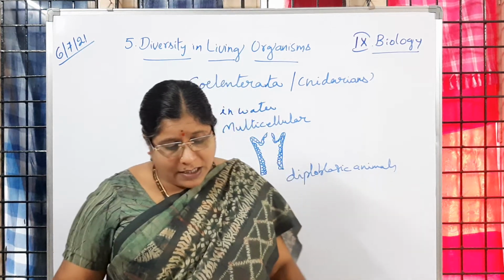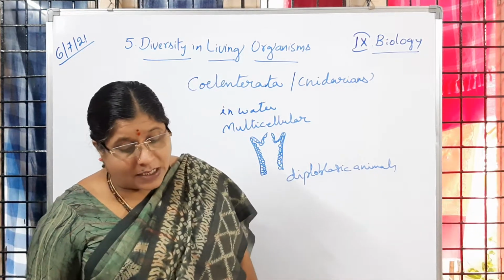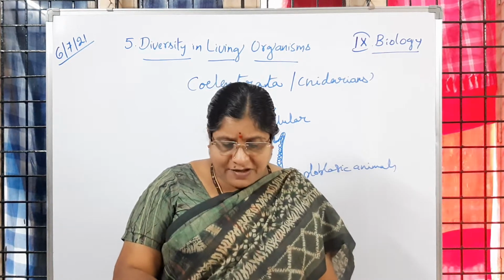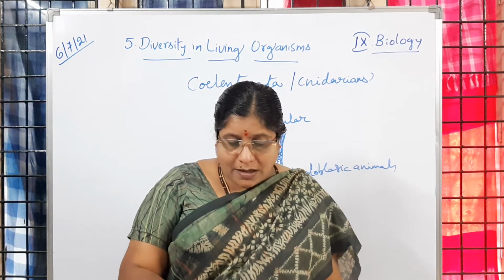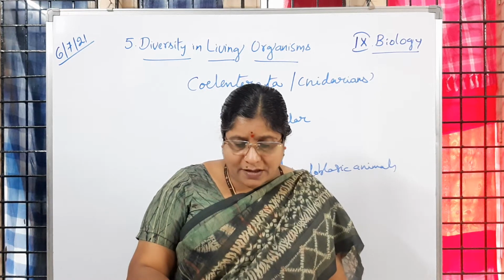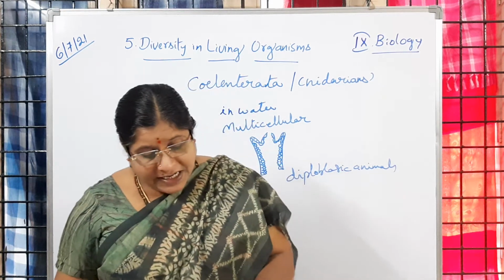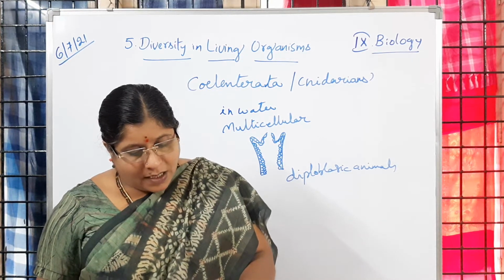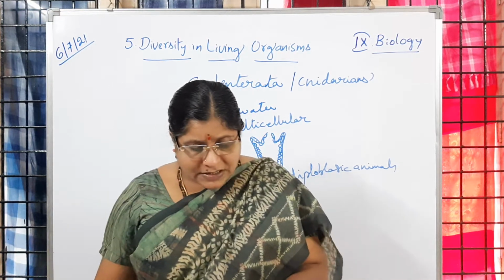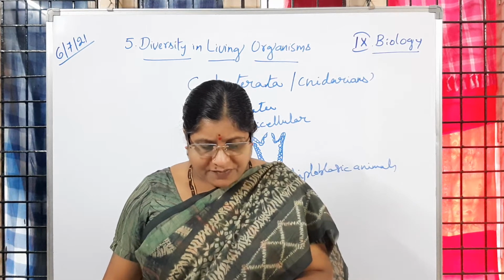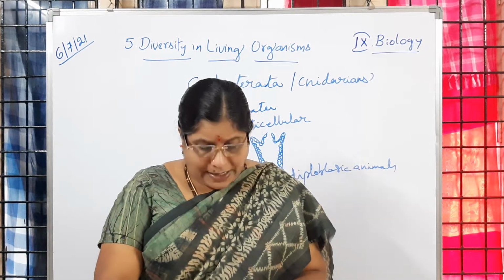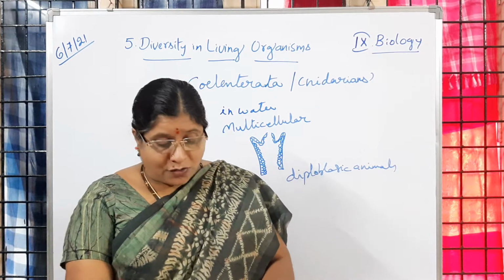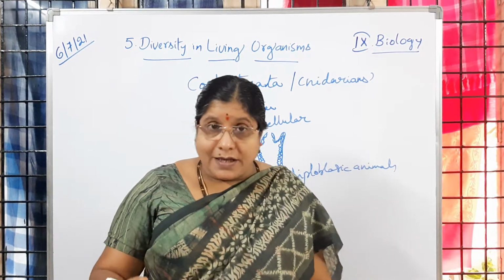Then what is the uniqueness of these coelenterates? It is mentioned they live in colonies like corals. The individuals are tiny, about 3 to 56 millimeters, but their colonies form huge islands, occupying 1800 square kilometers. That much big an island they look like.